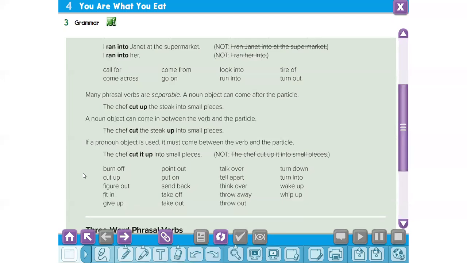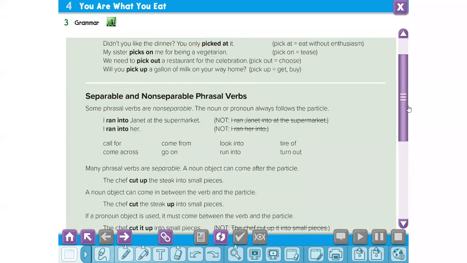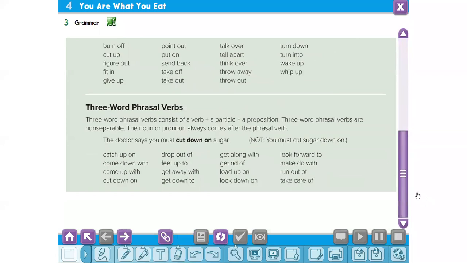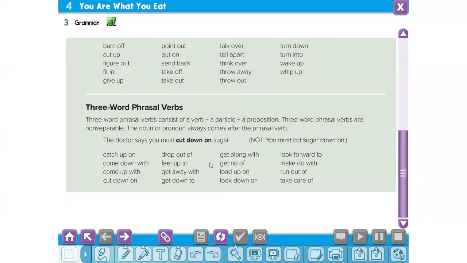Okay, thank you. Wait. Let's move to three-word phrasal verbs. Three-word phrasal verbs consist of a verb plus a particle plus a preposition. Three-word phrasal verbs are non-separable. The two-word phrasal verbs can be separable or non-separable, but the three-word phrasal verbs are always non-separable.